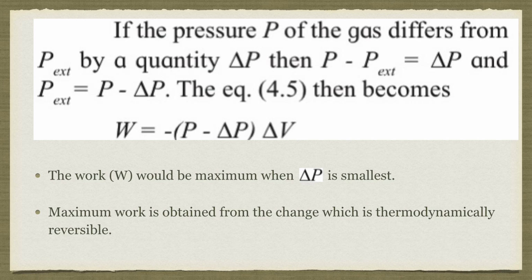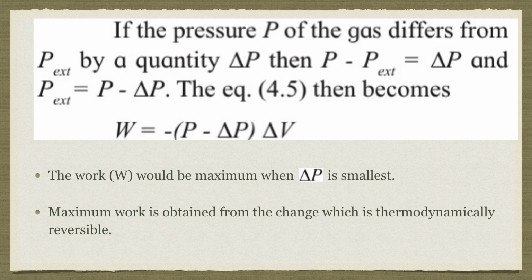So P external is equal to P minus delta P. Now when I substitute this value in the work expression, W is equal to minus P external into delta V, instead of P external I'll substitute the value. So W is equal to minus of P minus delta P into delta V.